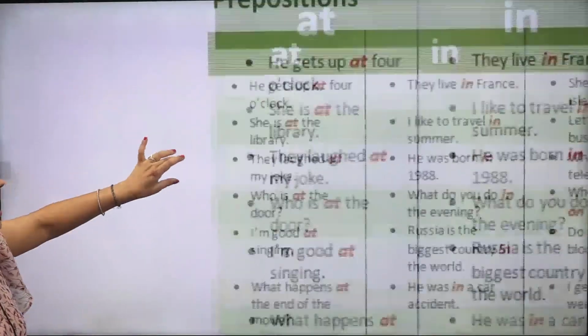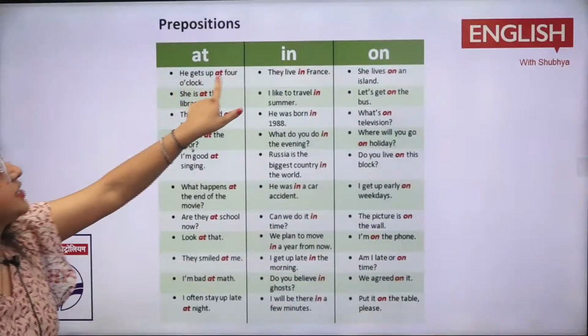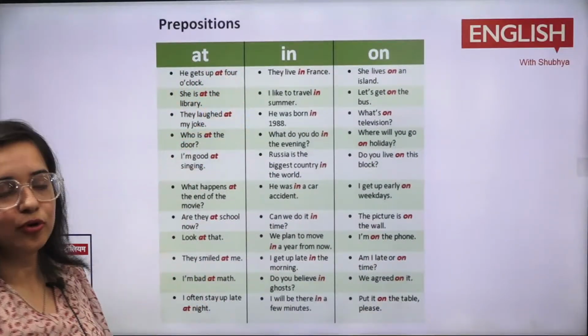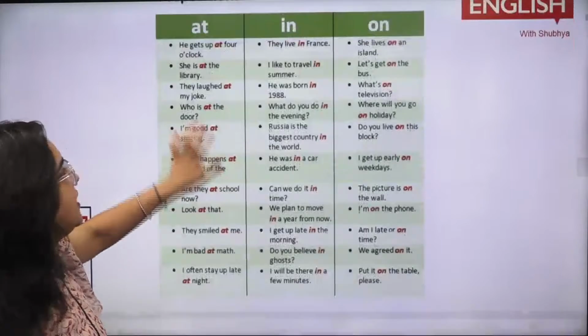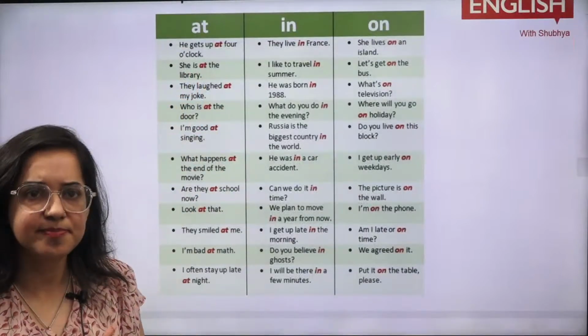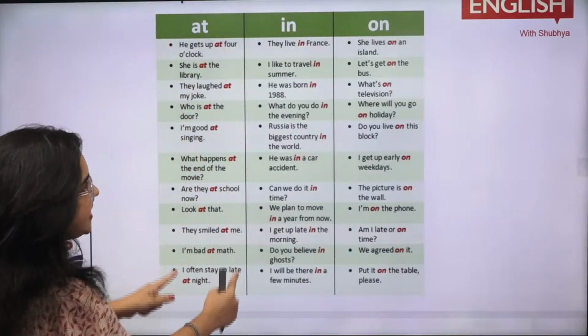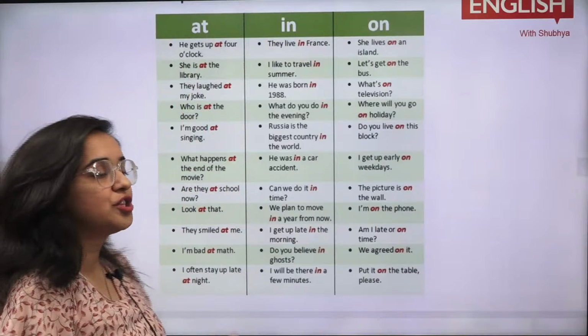Now let's move to this only category, फन थिंग मोर कि एट कहां पे है. देखो he gets up at 4 o'clock. तो मैंने बोला ना rigid आ गया, time आ गया specific, तो at 4 o'clock. She is at the library. एक जगह specific आ गई. When it is a specific location, we use at. So this is a portion which is very specific. In is a portion which is very elaborate.